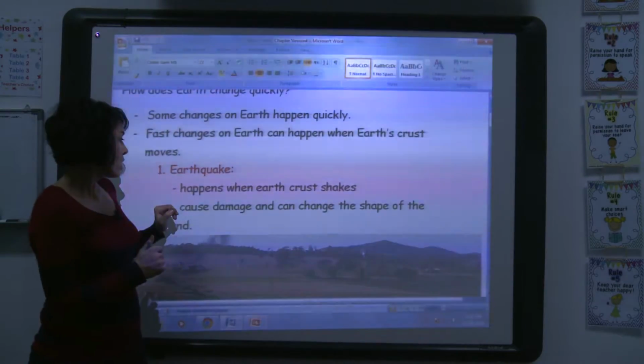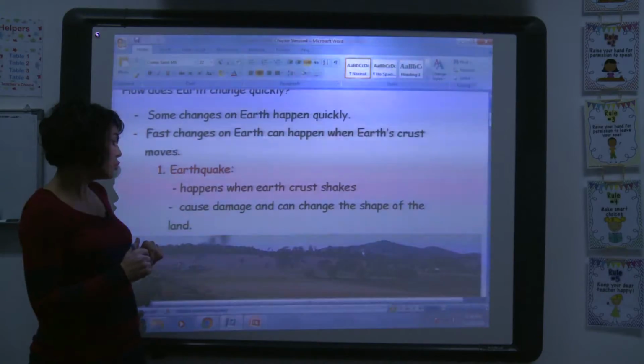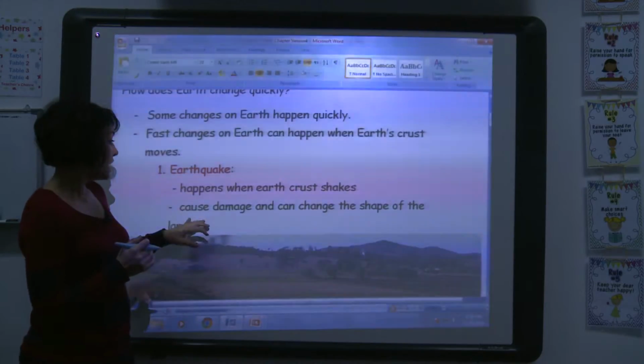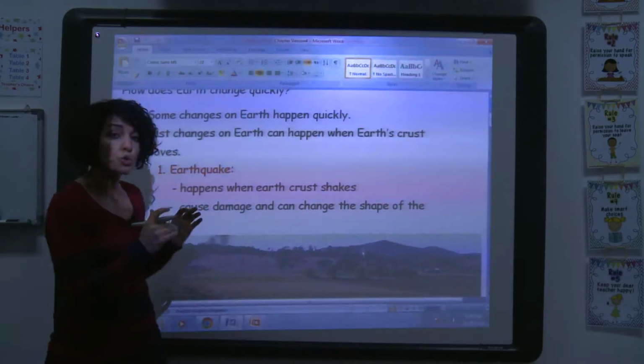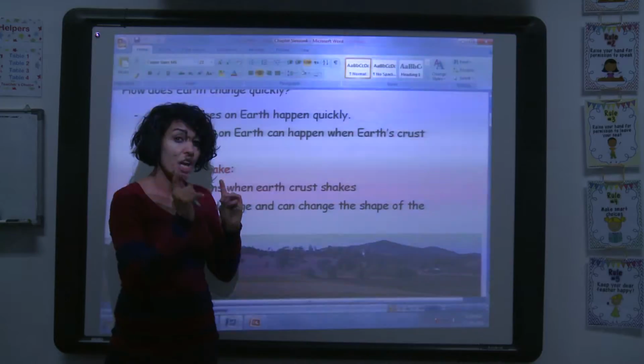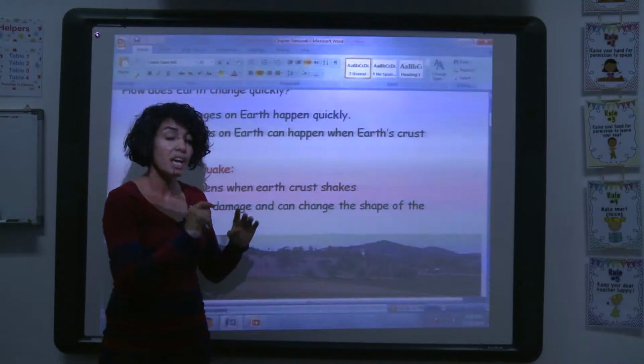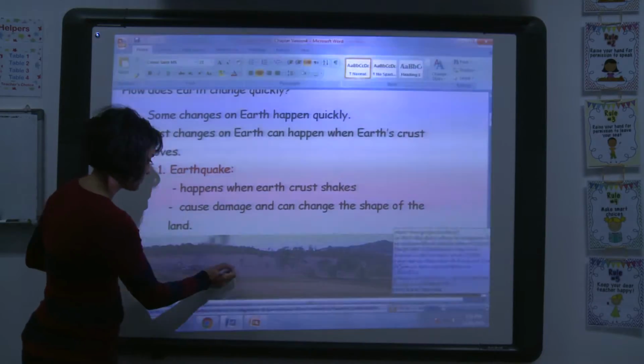An earthquake happens when the Earth's crust moves or shakes. It causes damage and changes the shape of the Earth. Let's look at this example.